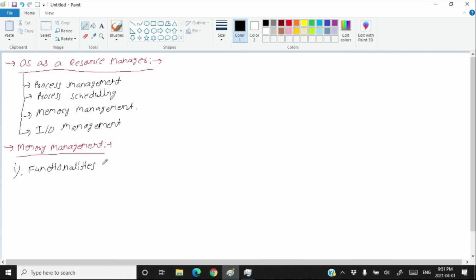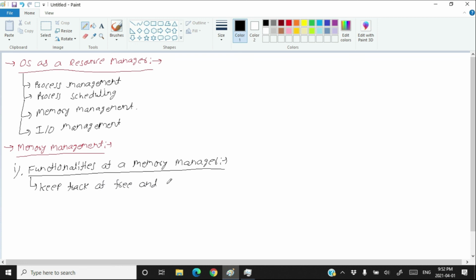The first functionality is to keep track of each and every memory location, regardless of whether it is allocated or free. So, keep track of free and allocated memory locations.